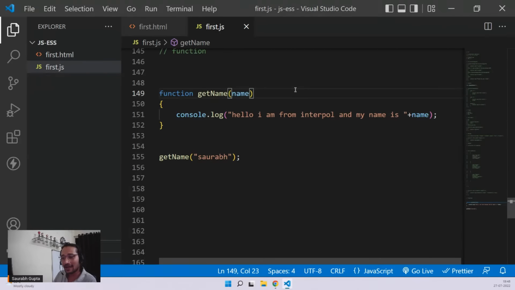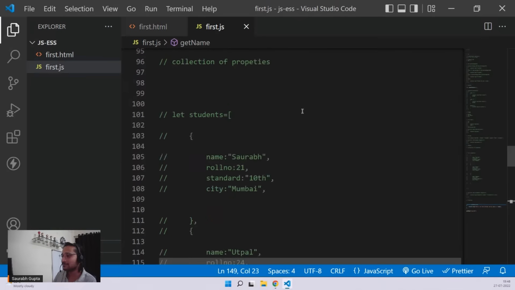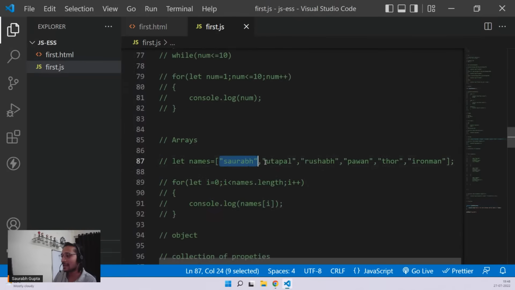Okay, a quick overview on array. Array is a collection of elements of same type, like this. It helps you to store multiple values at one place so that it's easily shareable and readable. So that's what an array is. It's a collection of elements of same type.